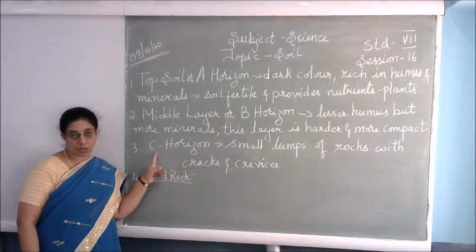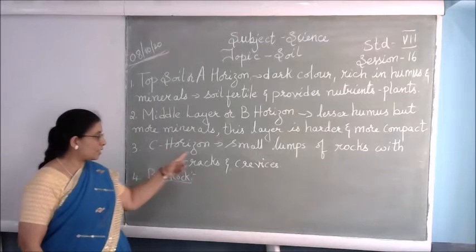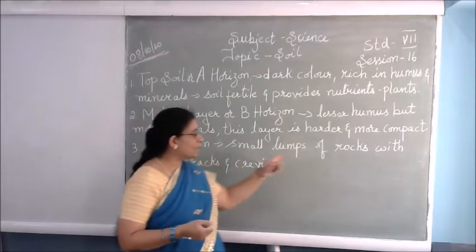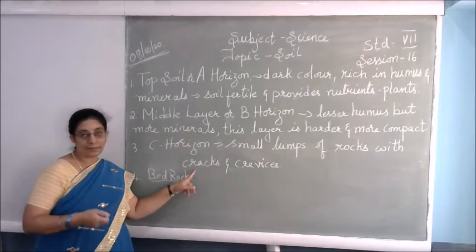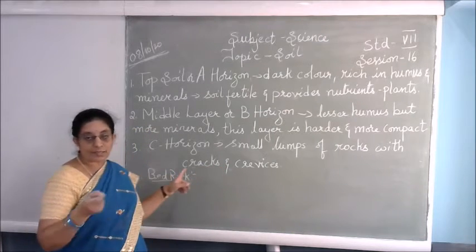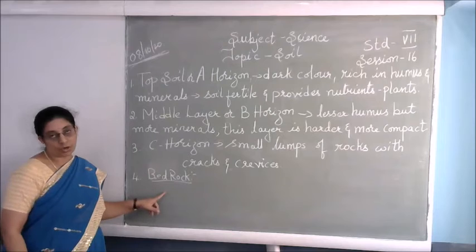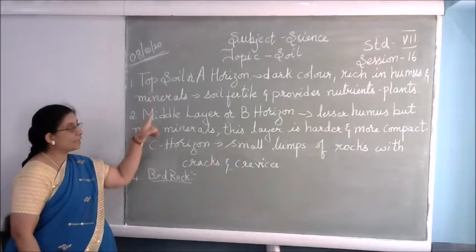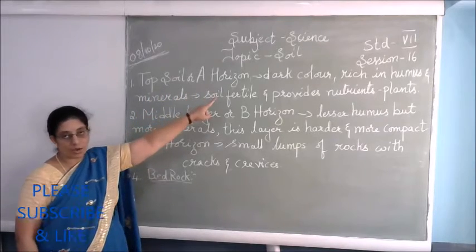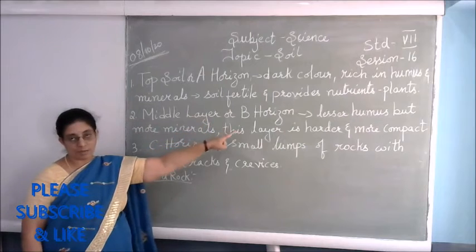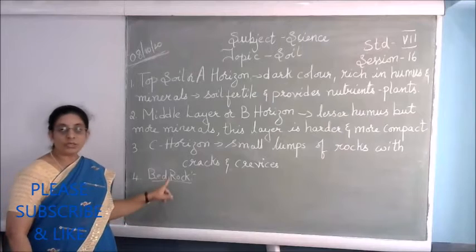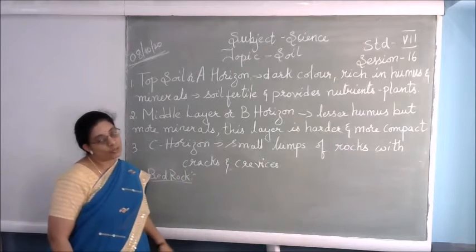And the next layer is called the C horizon. The C horizon has a mixture of small lumps of rocks, and it has some cracks in it. Cracks means, since it has rocks, there are small openings in it. And the last layer is called the bedrock. So these are the main 4 layers in the soil: the topsoil or A horizon, the middle layer or B horizon, the C horizon, and the last is the bedrock. Now next we'll go on to the types of soil.